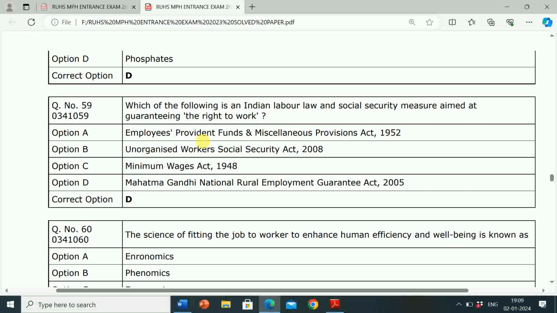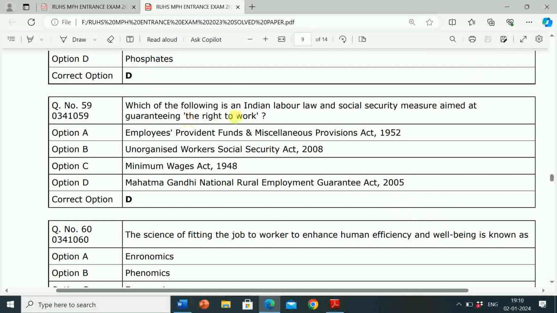Option B, Unorganized Workers' Social Security Act 2008. Option C, Minimum Wages Act 1948. Option D, Mahatma Gandhi National Rural Employment Guarantee Act 2005. So correct answer is option D.